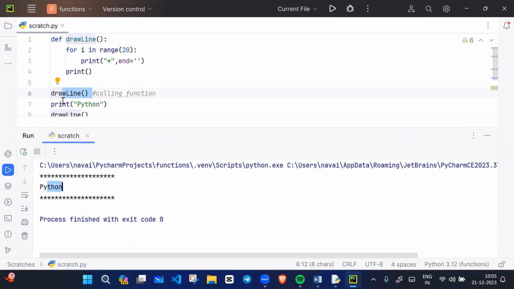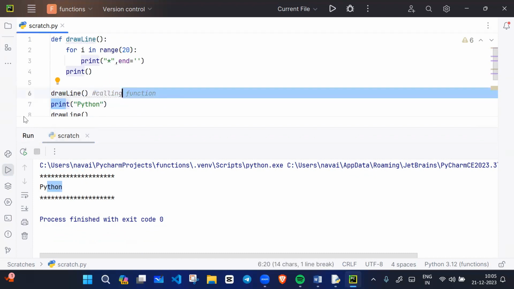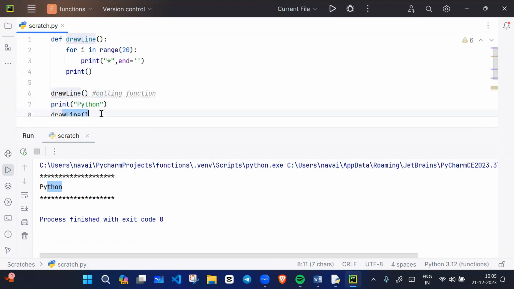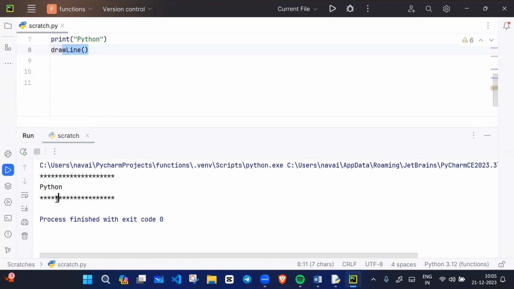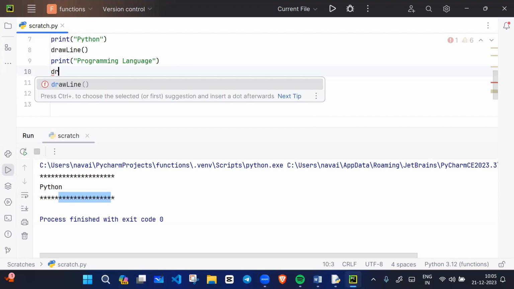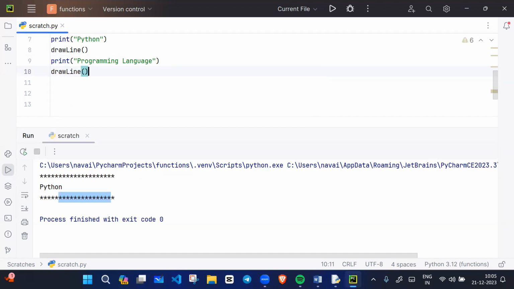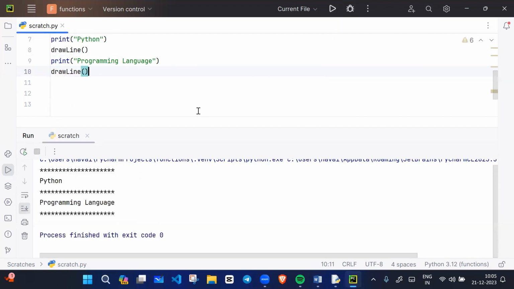Then Python is printing, and then again we have drawLine. If I write something again, like print, programming language, and then again I want to draw the line, drawLine, so if I run the code, what will happen?